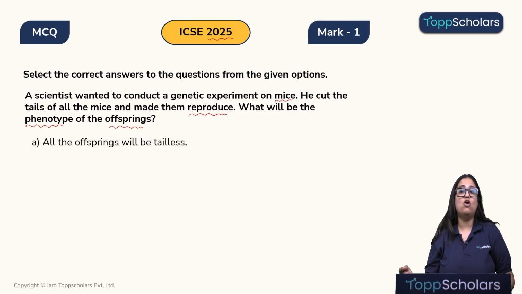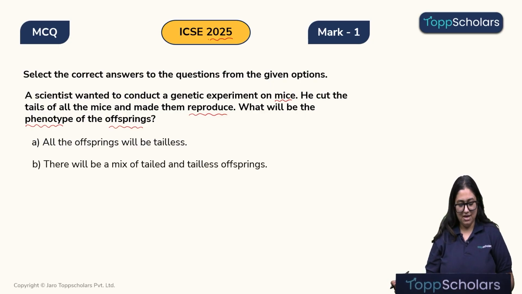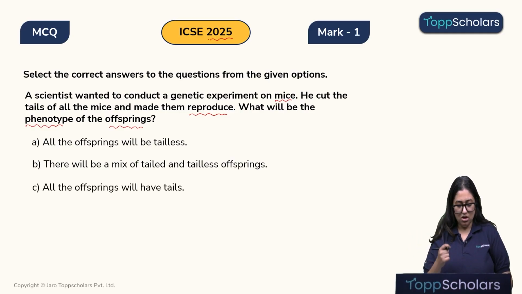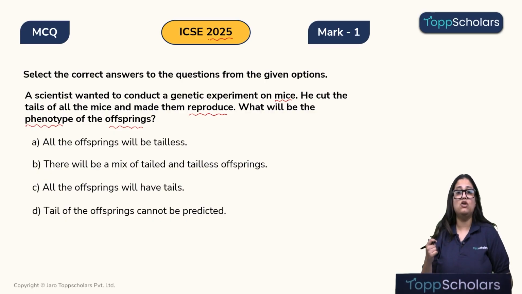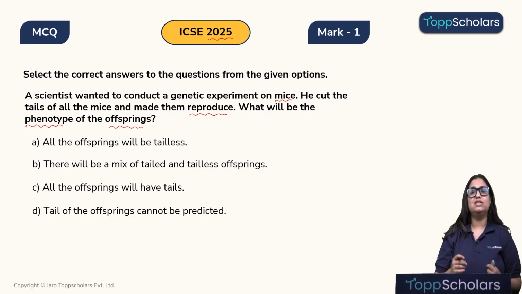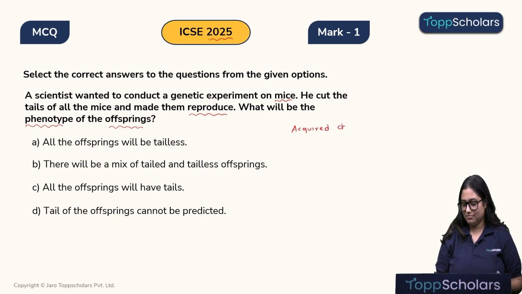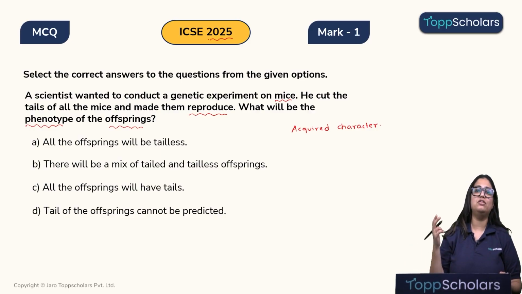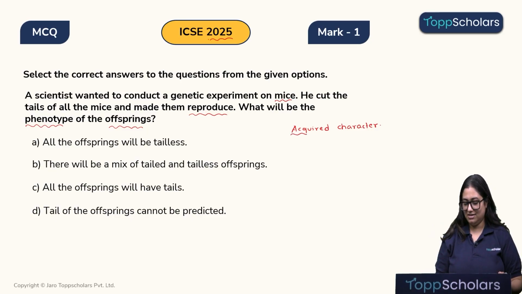Option A, all the offsprings will be tailless. Option B, there will be a mix of tailed and tailless offsprings. Option C, all the offsprings will have tails. And option D, tail of the offsprings cannot be predicted. So, let's solve this question. Children, cutting of the tail after the mice is born is an acquired character. That means the mice was born with a fully developed tail. You have cut it after it was born and therefore such a character is an acquired character.